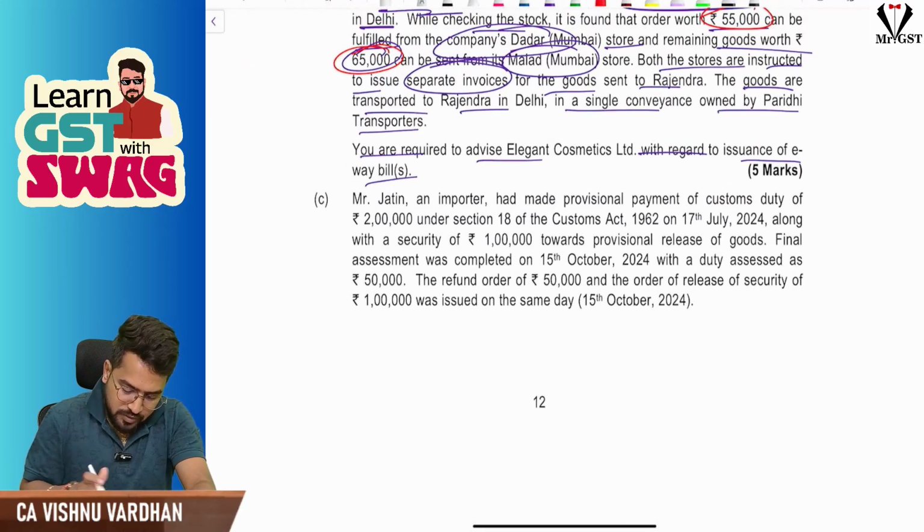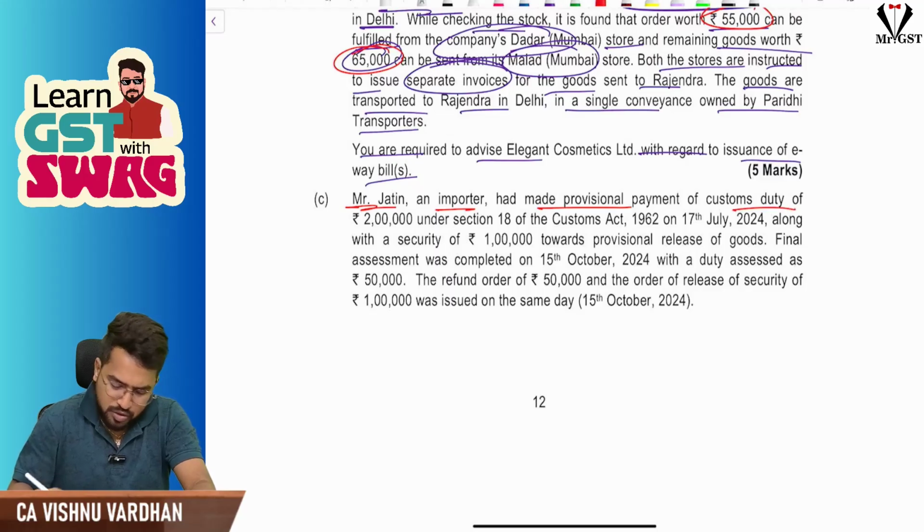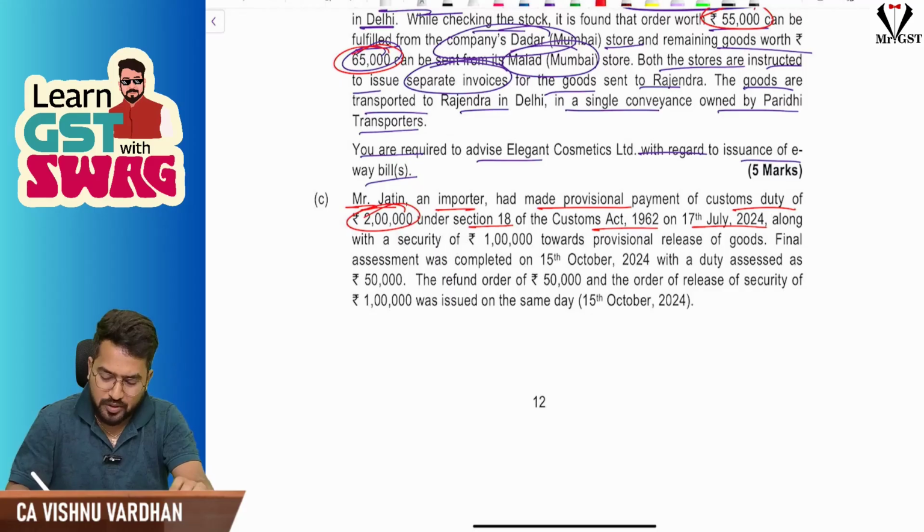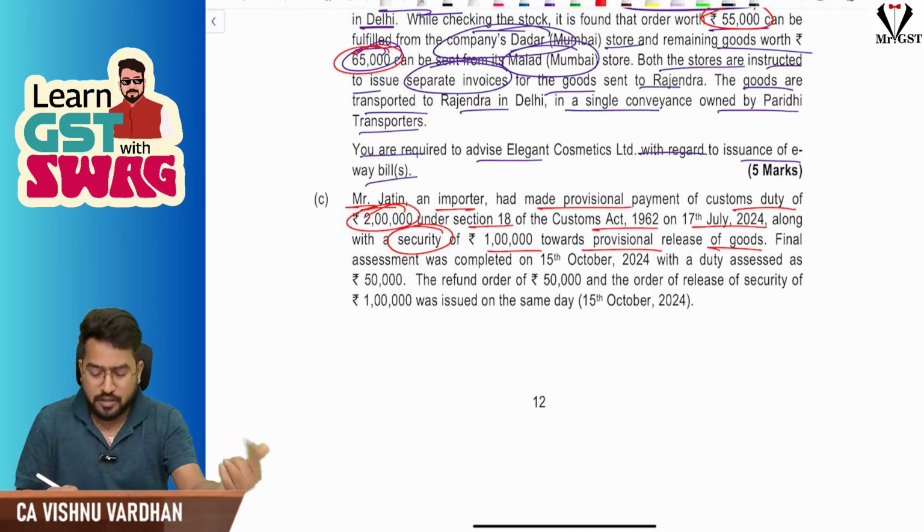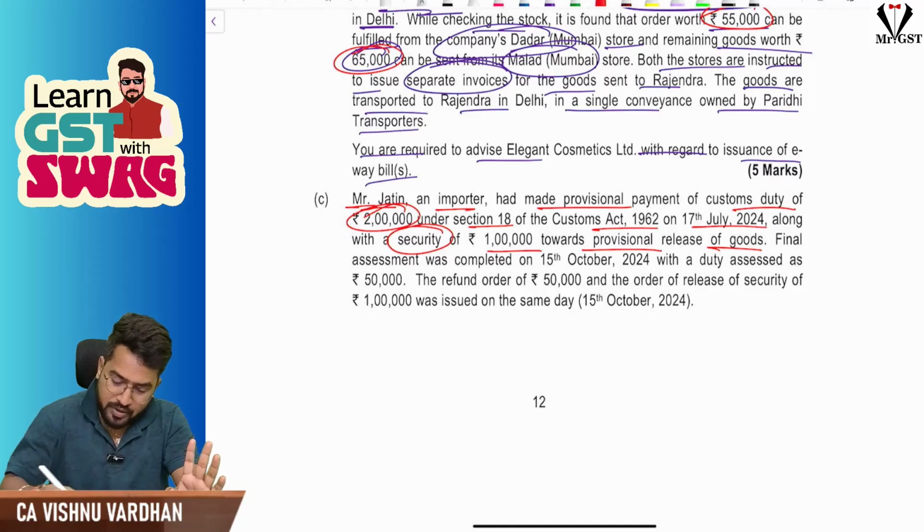So the next one, if you see, Mr. Jatin, an importer, had made provisional payment of customs duty of 2 lakhs under Section 18 of Customs Act on 17th July 2024, along with a security of 1 lakh towards the provisional release of goods. So he has paid duty 2 lakhs, and security here for 1 lakh.